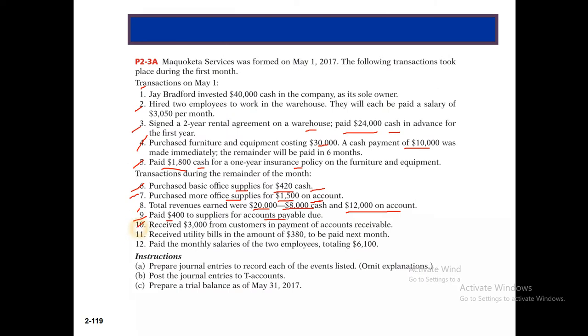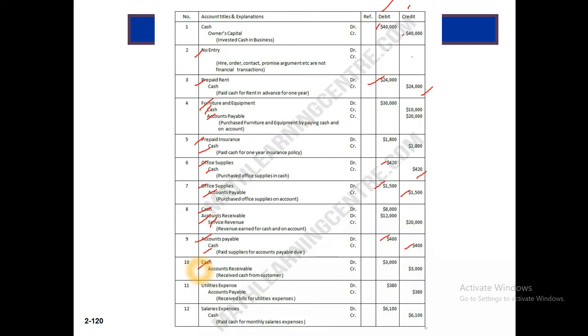Now 10, May 10, received 3,000 from customers in payment of accounts receivable. So here, on receipt, cash will be debited and accounts receivable will be credit. So this is cash debit and accounts receivable credit. This is the debit balance and credit balance.